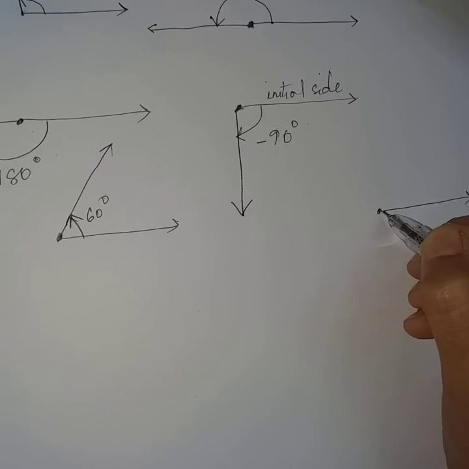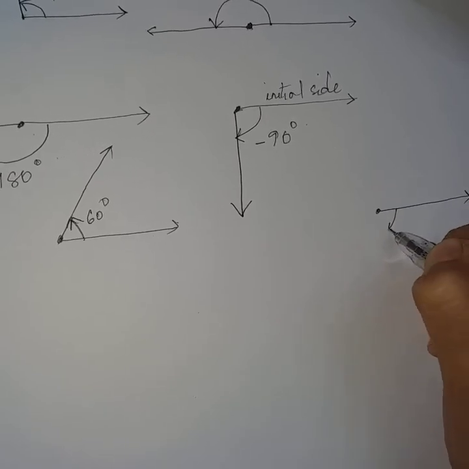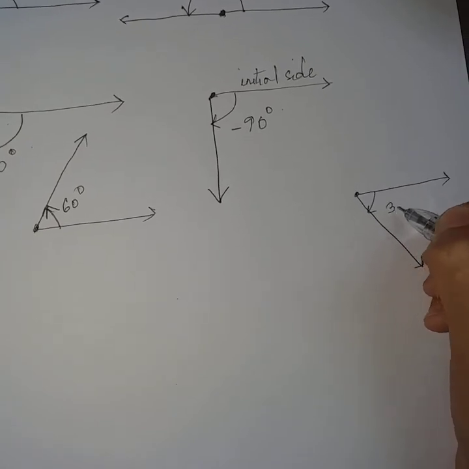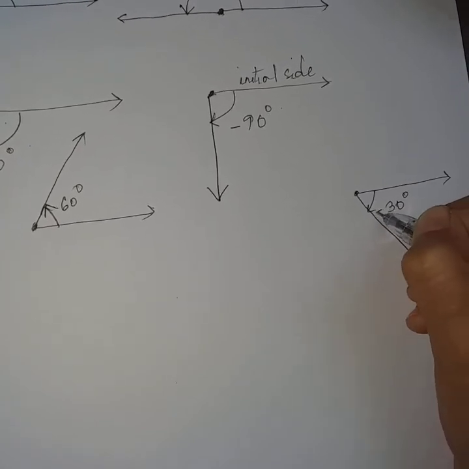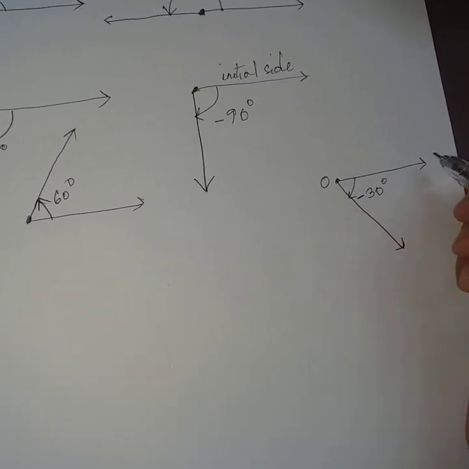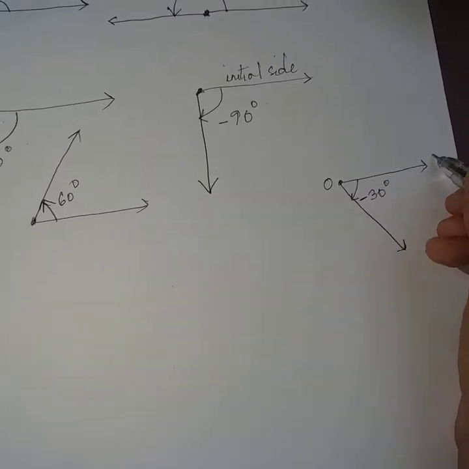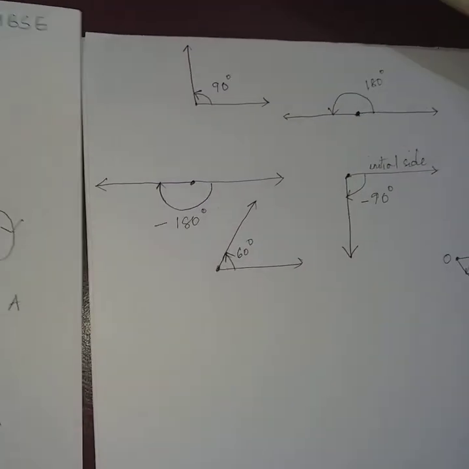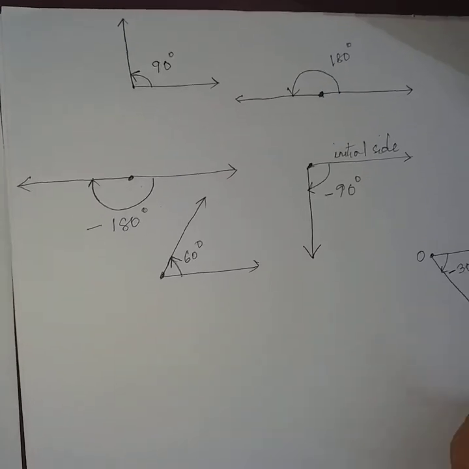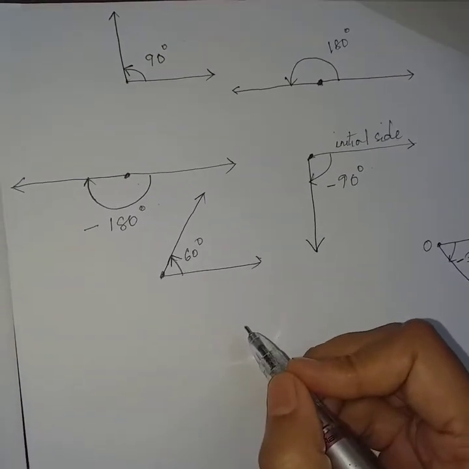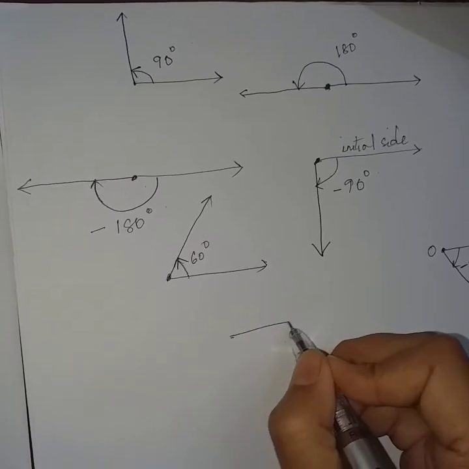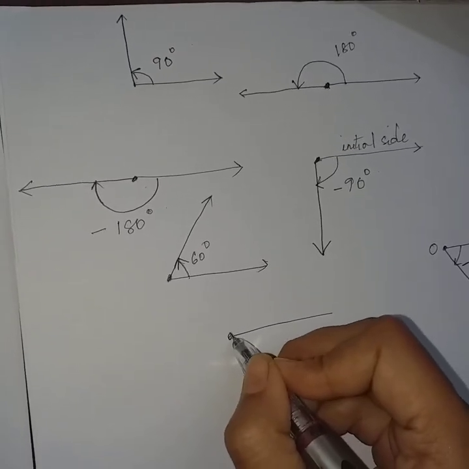If it rotates in the clockwise direction, and suppose this is 30 degree, then it makes an angle of minus 30 degree. So in this way we can have positive angles as well as negative angles, and one complete rotation is 360 degree.